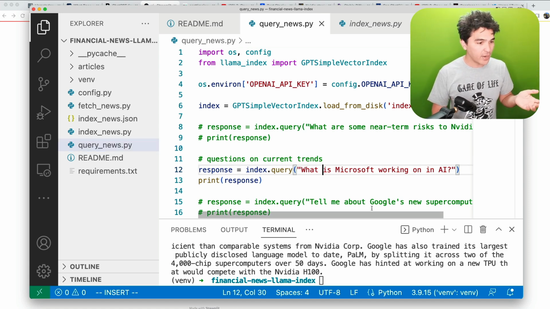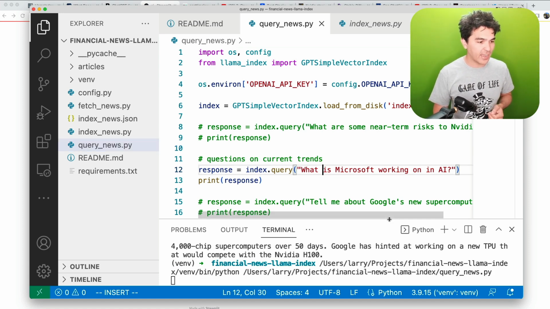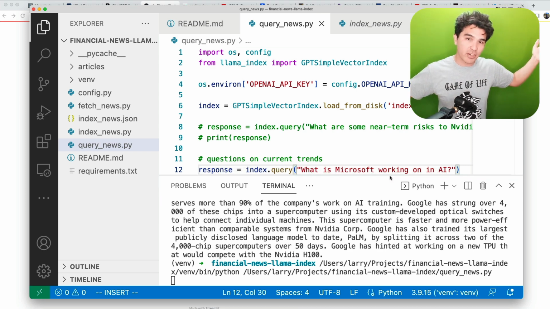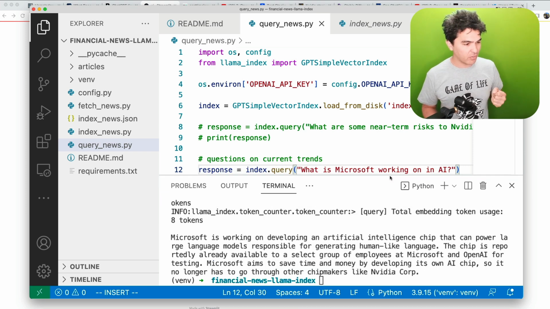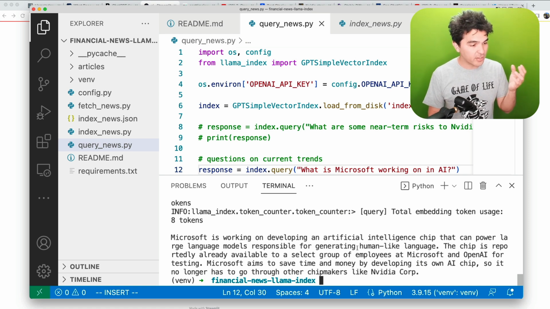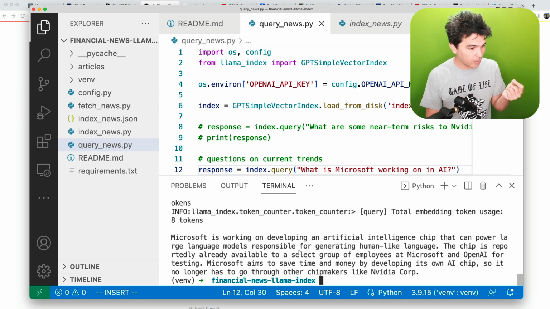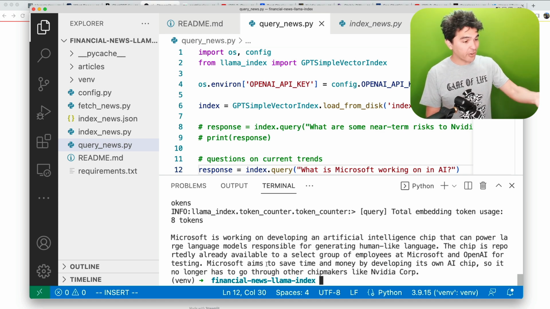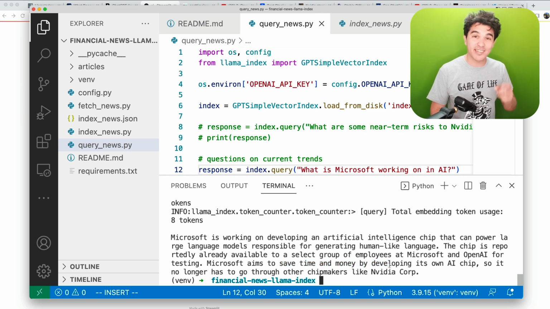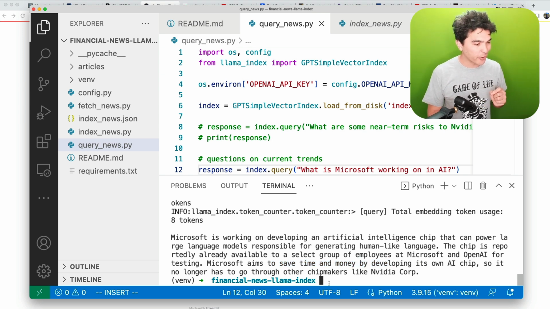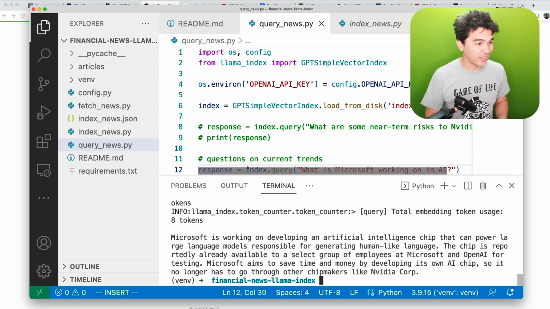And I'll say, what is Microsoft working on in AI? Maybe there's something new I haven't heard of recently. For instance, I'm going to run it now. Let's see what it says. Microsoft is working on developing an artificial intelligence chip that can power large language models responsible for generating human language. The chip is already available to a select group of employees, and Microsoft aims to save time and money by developing its own AI chip, so it no longer has to go through chip makers like NVIDIA.